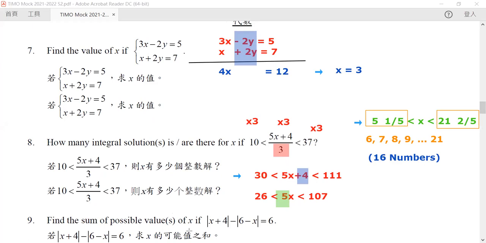So this is a composite rational number. So it is less than 21 and 2/5, and hence even 21 is included.